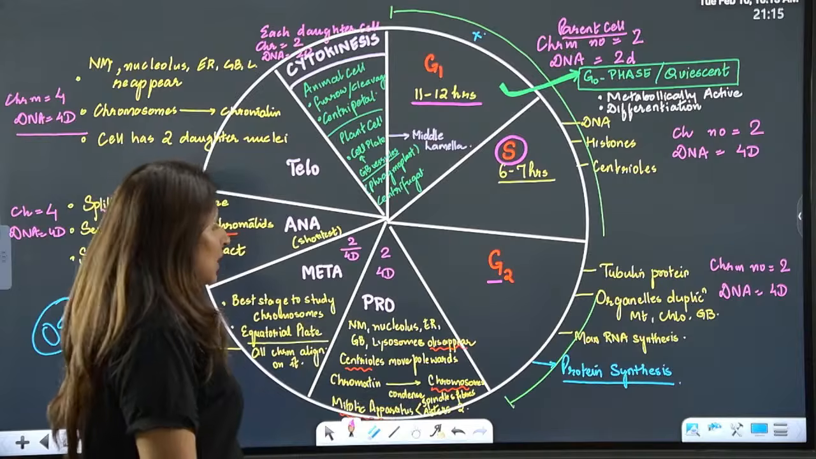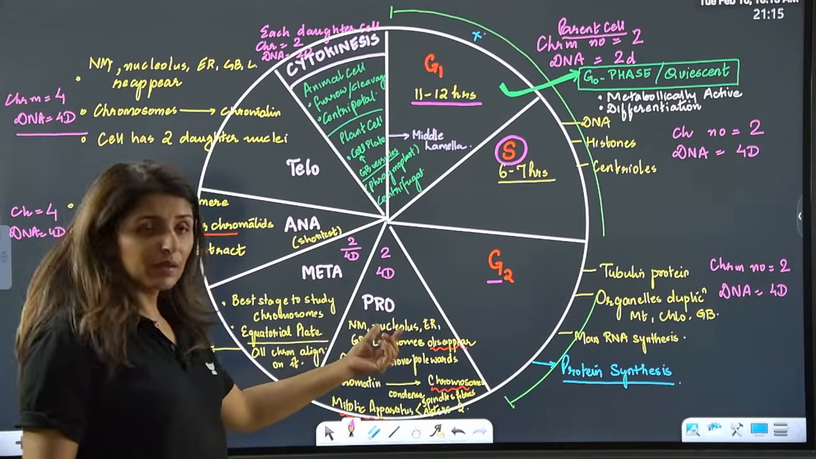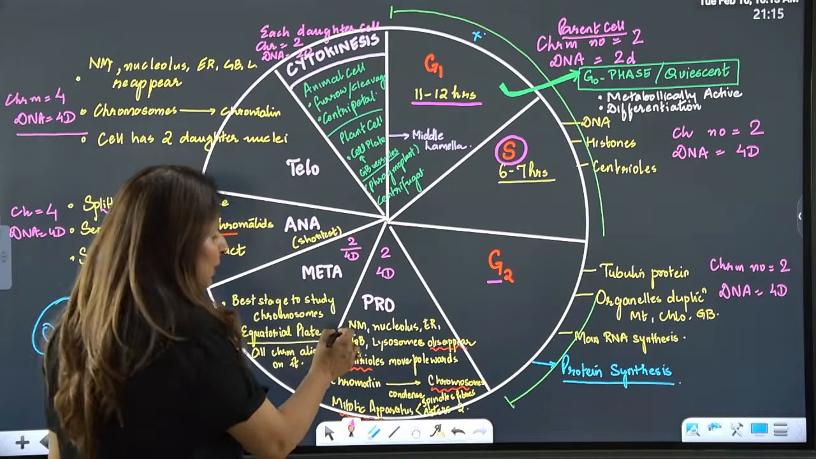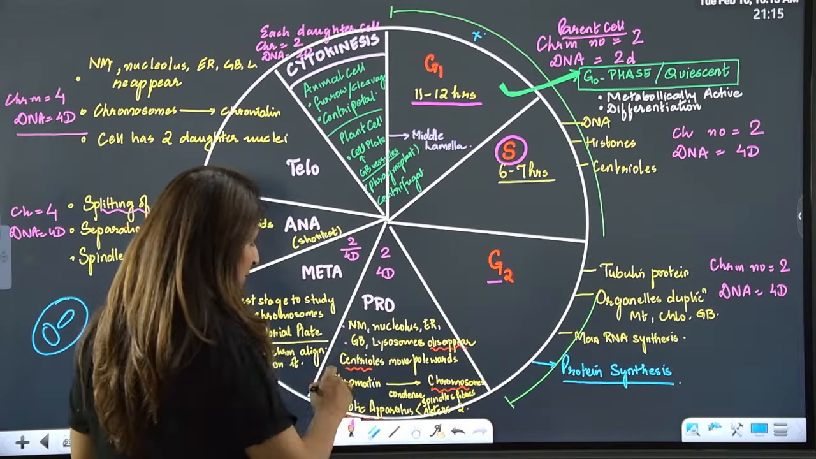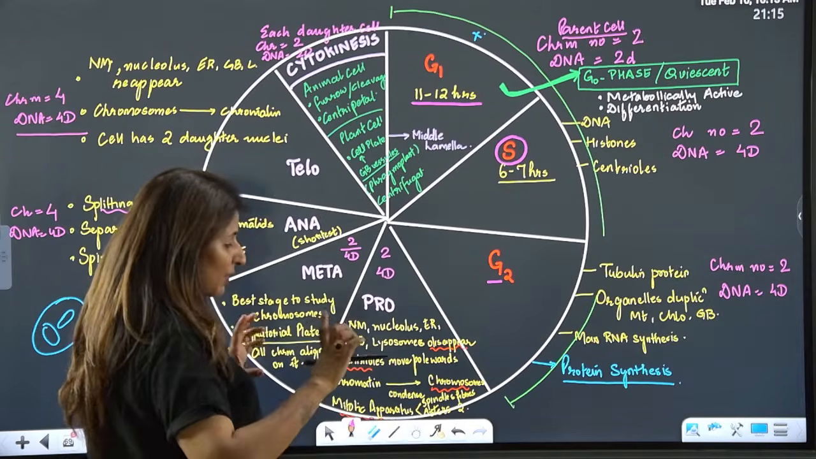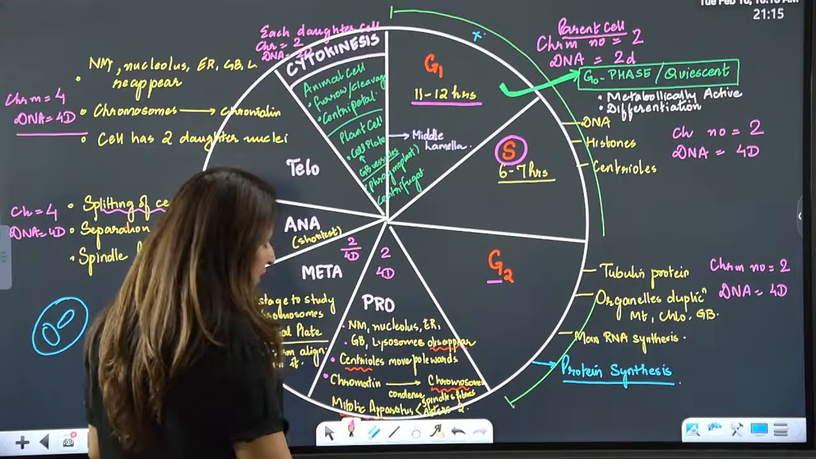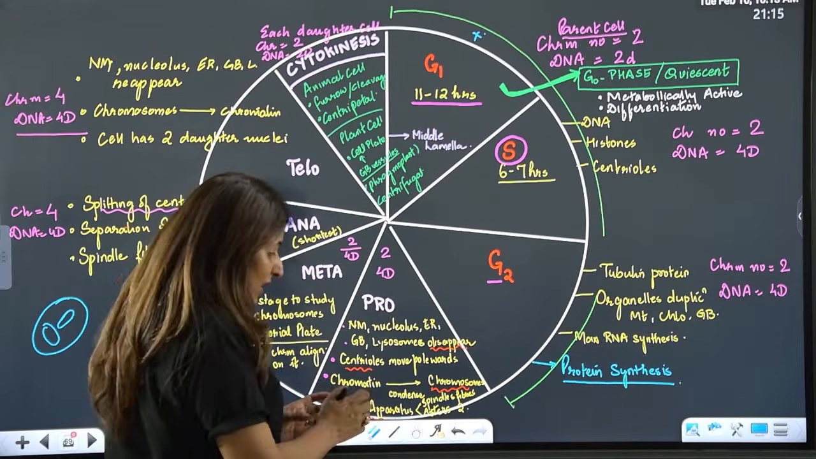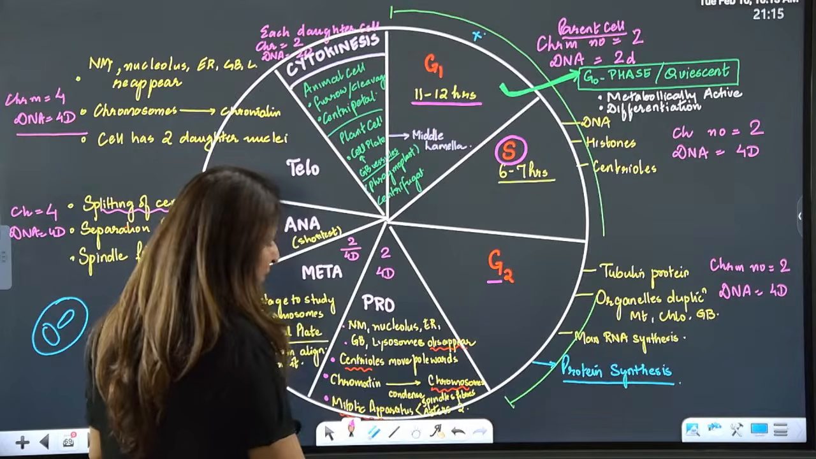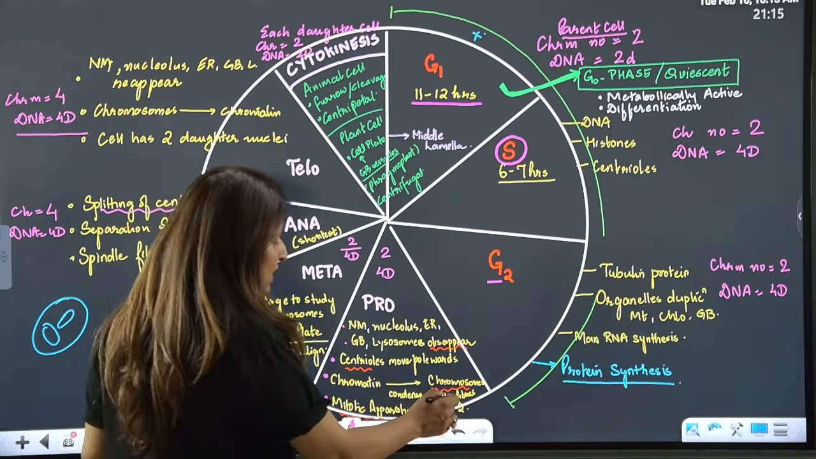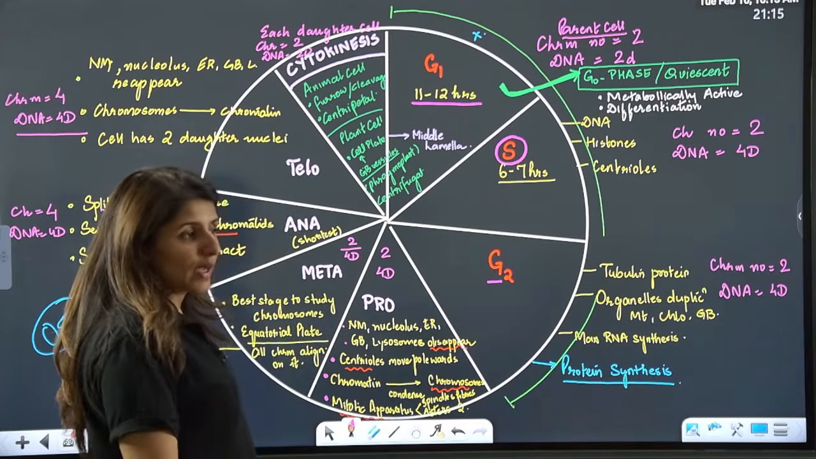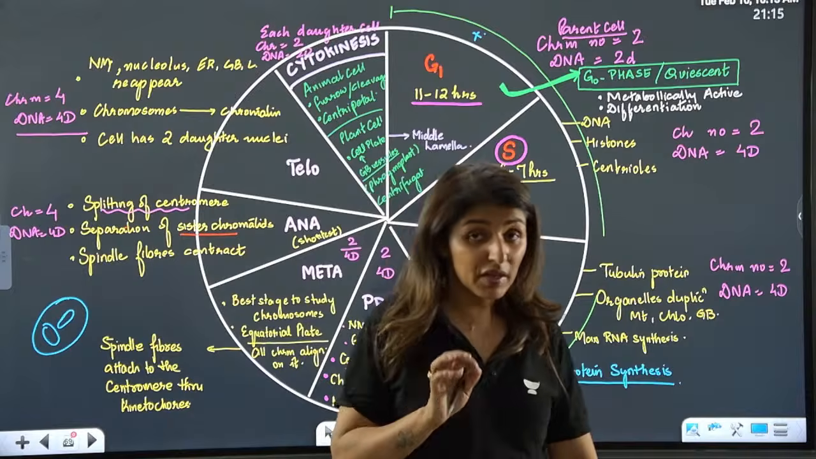Yes? Okay. Now, what happens during the prophase? Your nuclear membrane, nucleolus, GB, lysosomes, all these structures disappear. Centrioles are going to move away towards the poles. Chromatin fibers will condense to form chromosomes and the mitotic apparatus will develop. So what is the mitotic apparatus? It is the spindle fibers and the two asters. Make sure that you are revising these things.